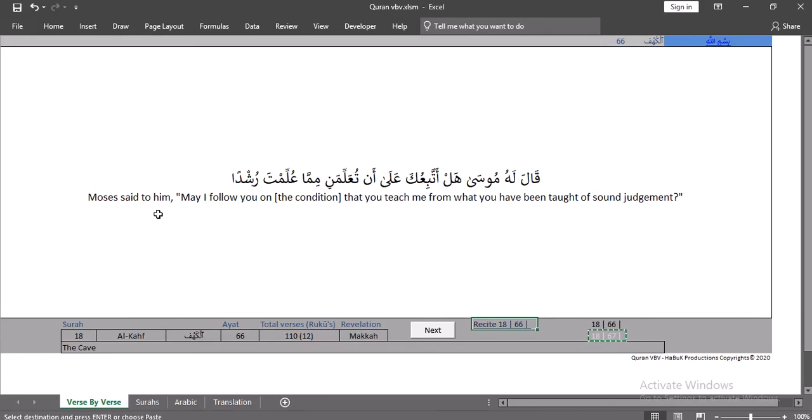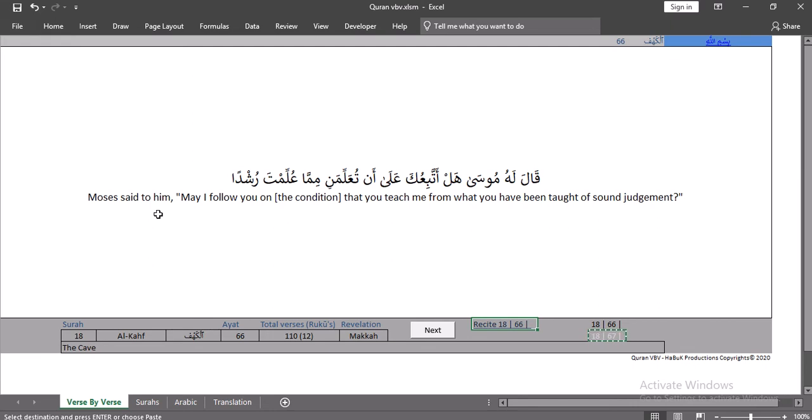Bismillahirrahmanirrahim. This brief description will explain what Quran VBV is. Quran VBV is basically Quran verse by verse. I developed this simple Excel program just to make it convenient for myself to understand the Quran, because I felt that if I have the Quran ayat-wise in front of me, it will be more convenient.